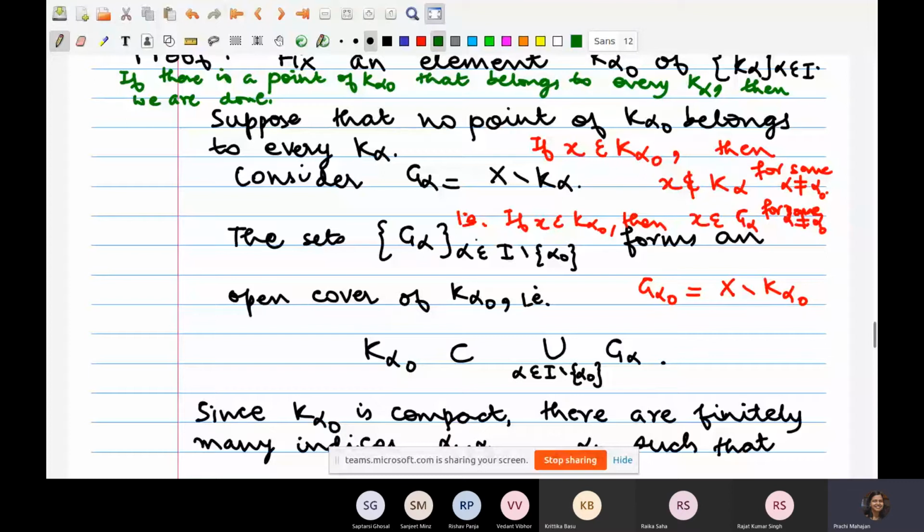So let's go back here. If x belongs to K alpha naught, it means that x belongs to G alpha for some alpha different from alpha naught, which means that x is contained in this union, written on the right hand side. And x, to start off, was any arbitrary element of K alpha naught. So this inclusion holds true.